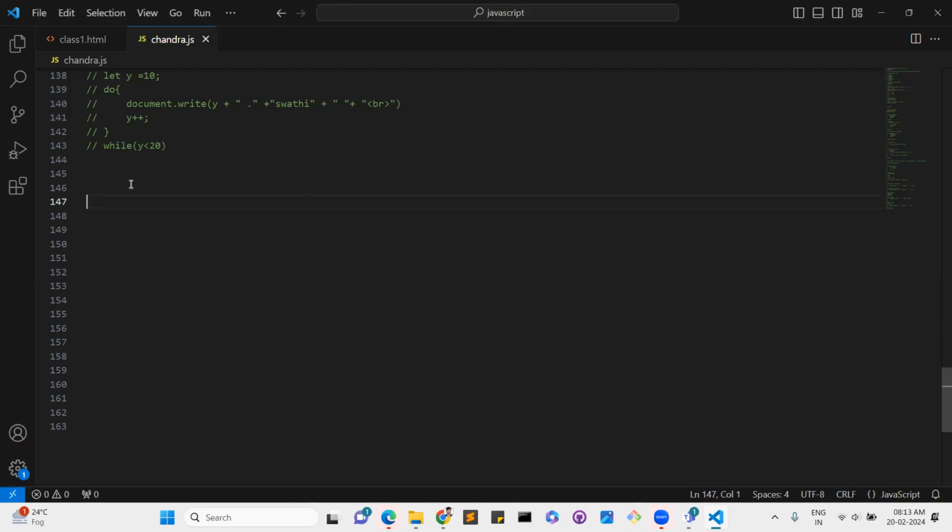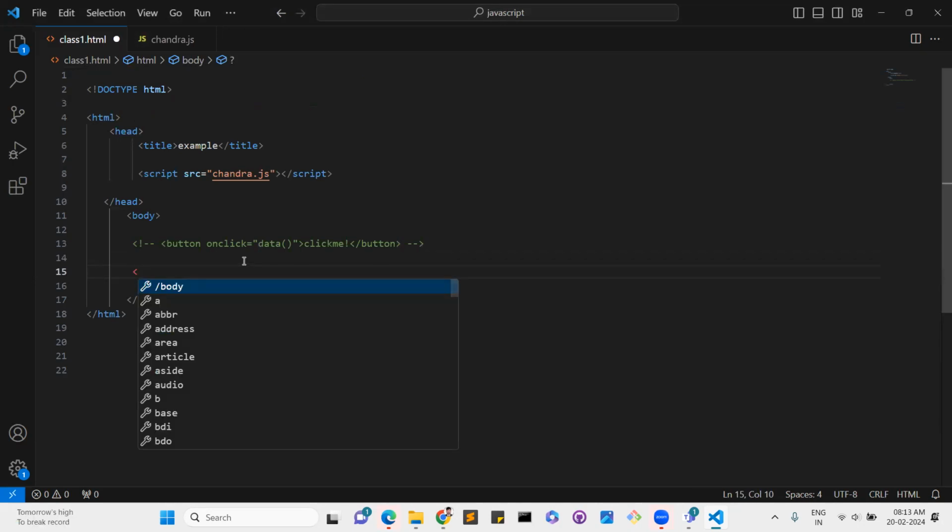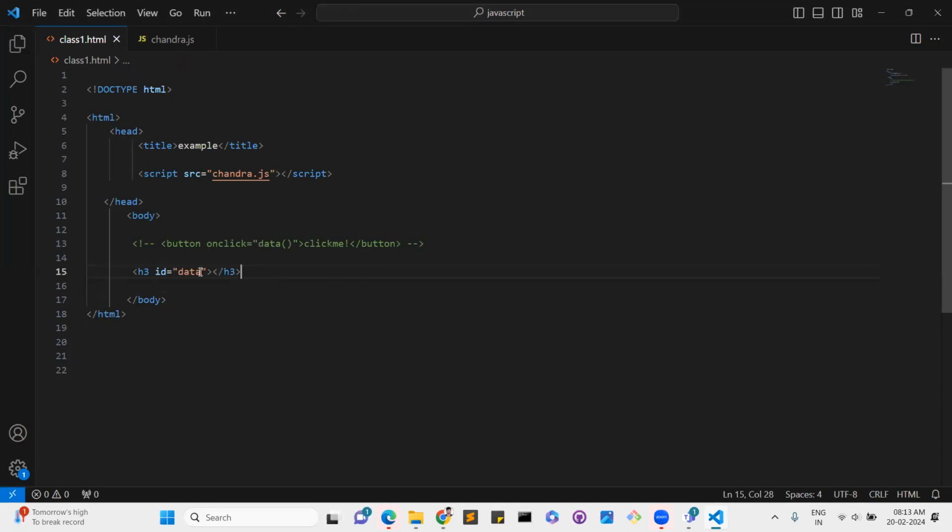We'll write some small data and we'll understand. If you want to add data in H3, we can do it in the script part.